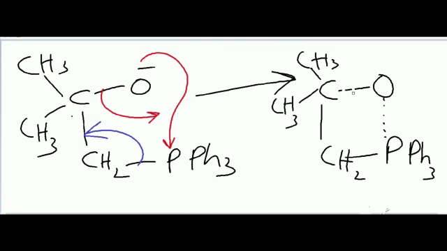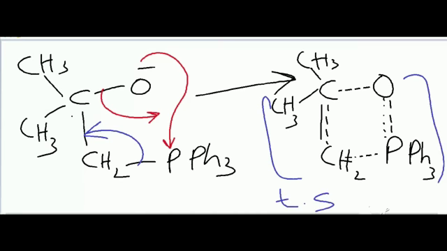That bond should be broken and given to the phosphorus-oxygen bond, and that bond should be broken and shifted to carbon-carbon. That which is formed is known as the transition state.